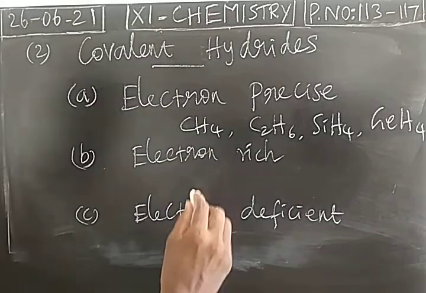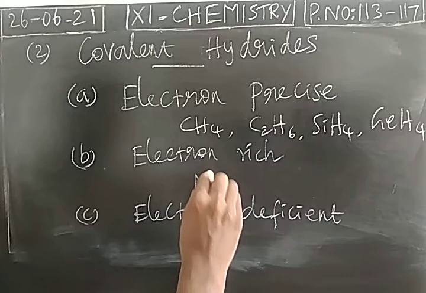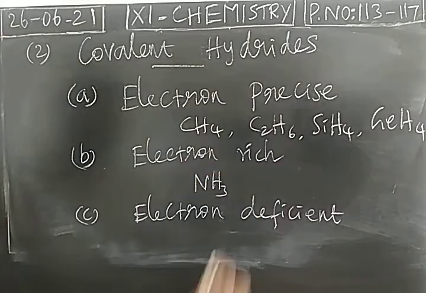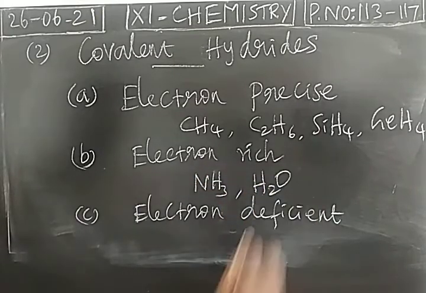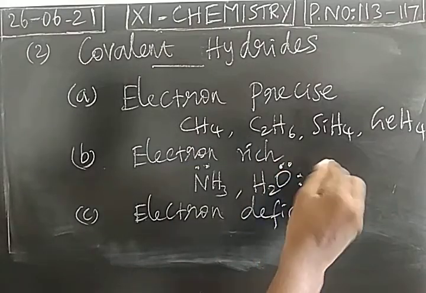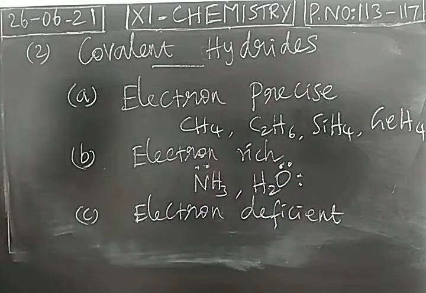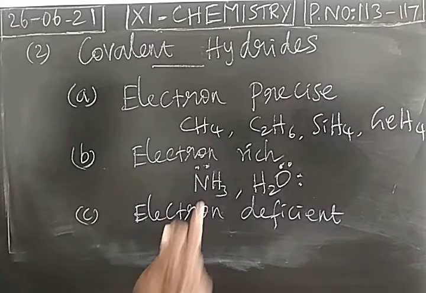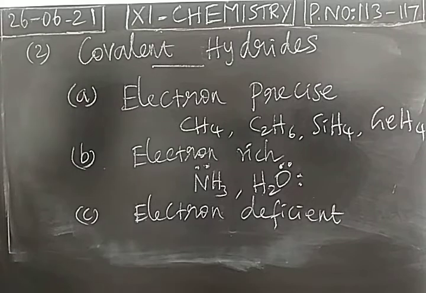At the same time, when you take electron rich hydrides, after the formation of a hydride, lone pair of electrons will be present. Nitrogen has a lone pair of electrons, oxygen has 2 lone pairs of electrons. So these are the hydrides which are electron rich in nature. Ammonia and water molecules are examples of electron rich type of covalent hydrides.